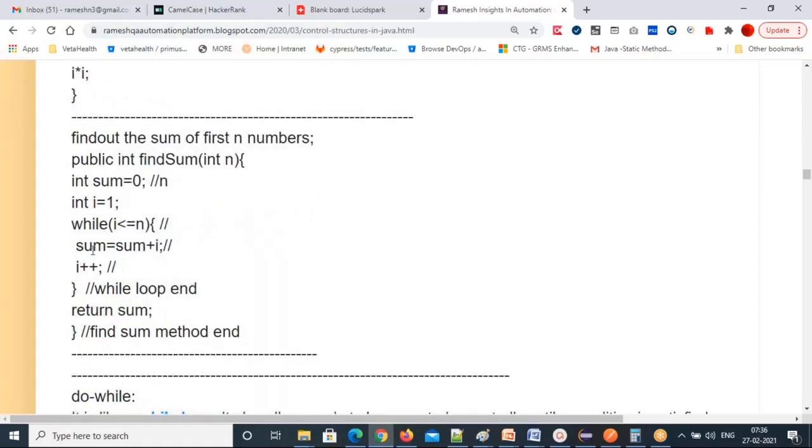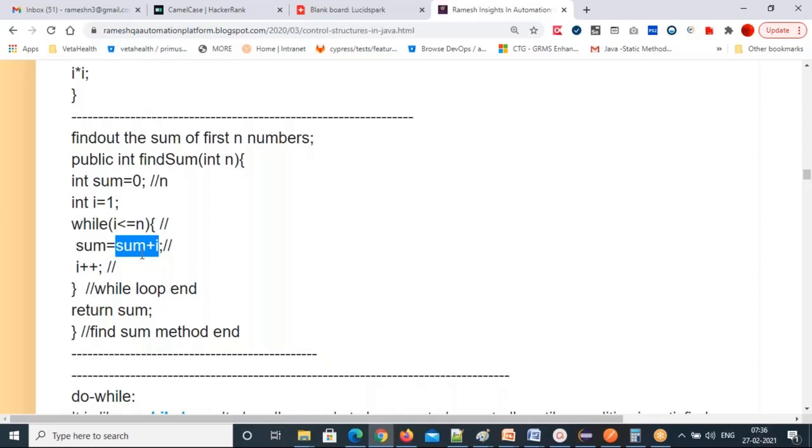Then sum = sum + i. Every time, to the previous sum value, you add the i value. First i value is 1. Current sum value is 0, right? 0 plus i value 1. So it will add 0 and 1.